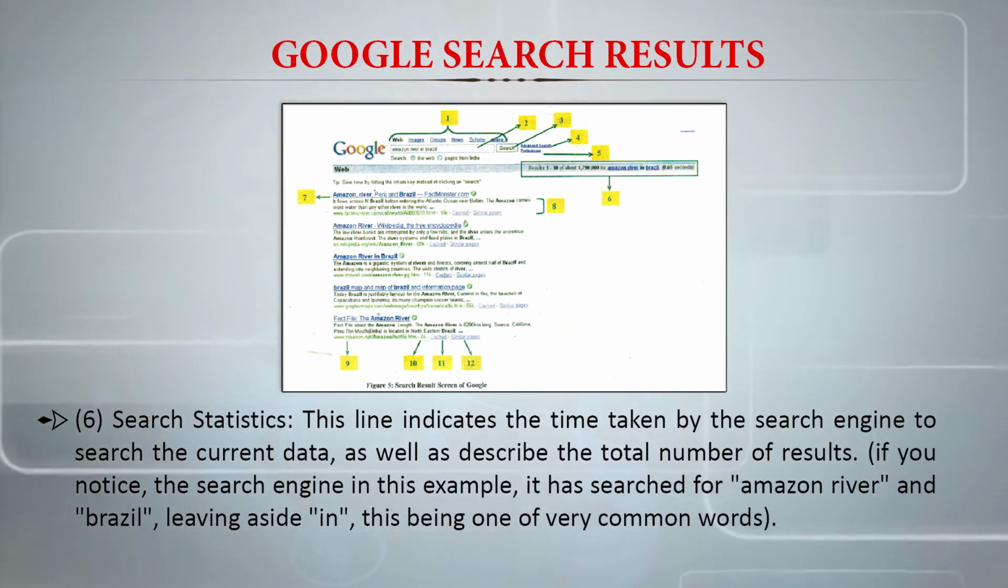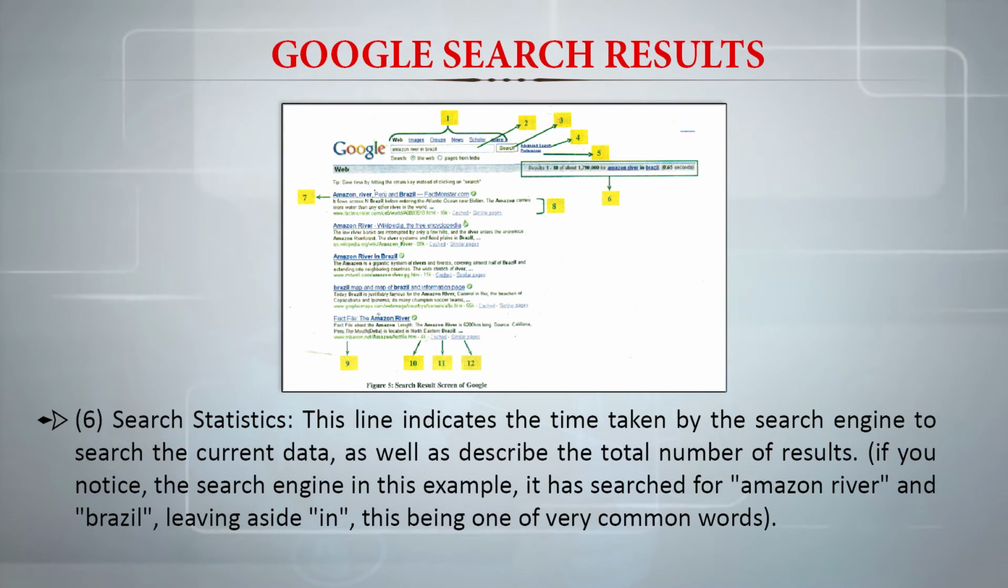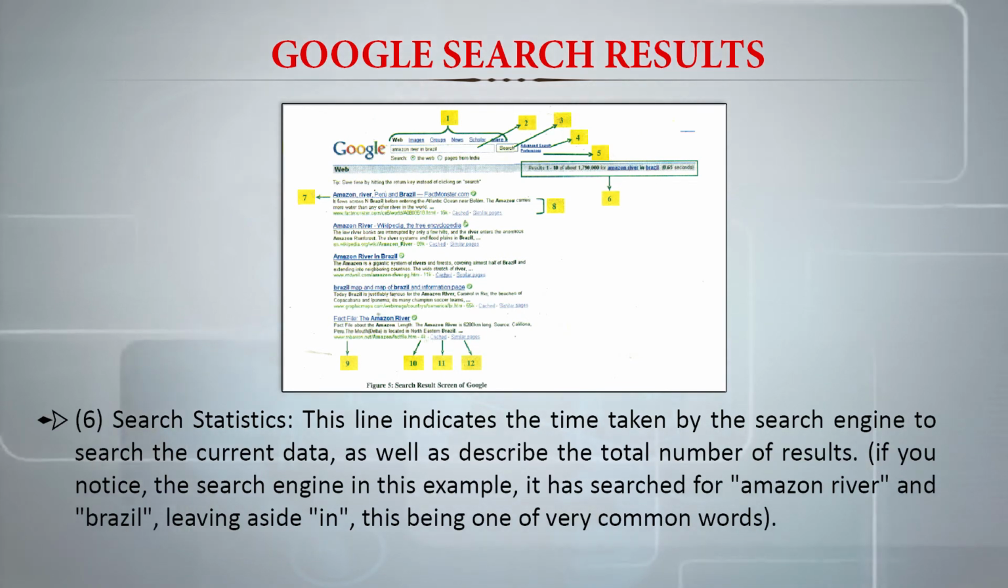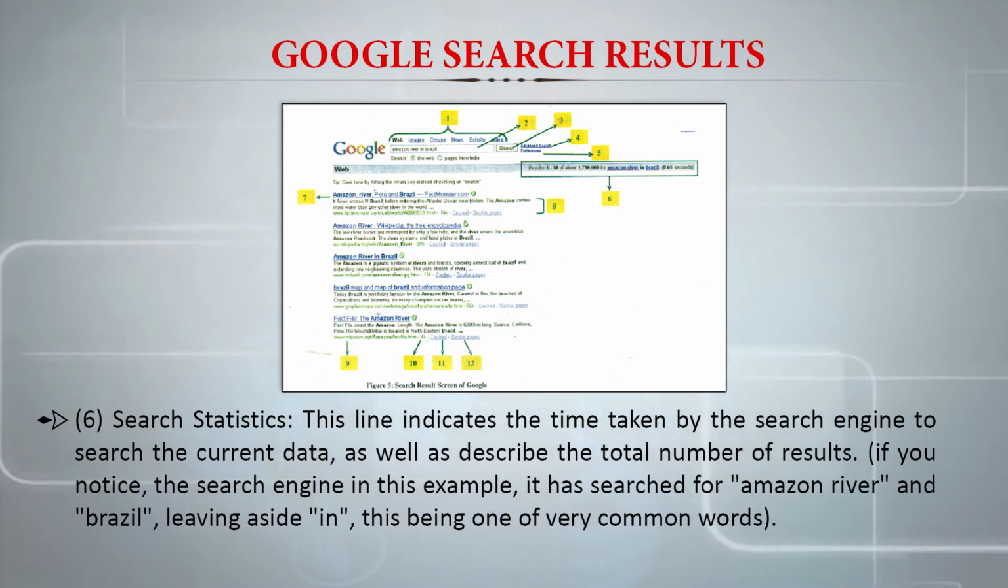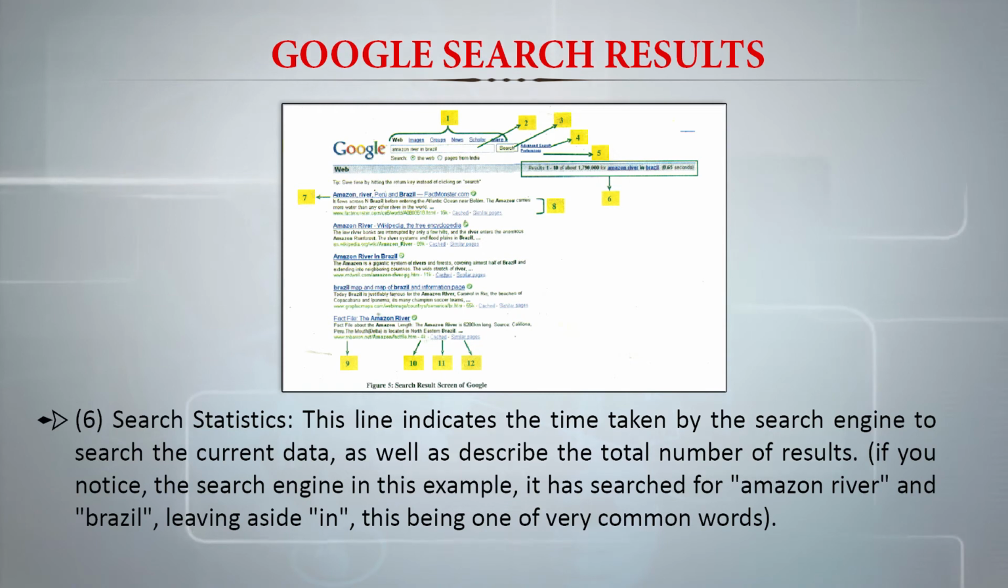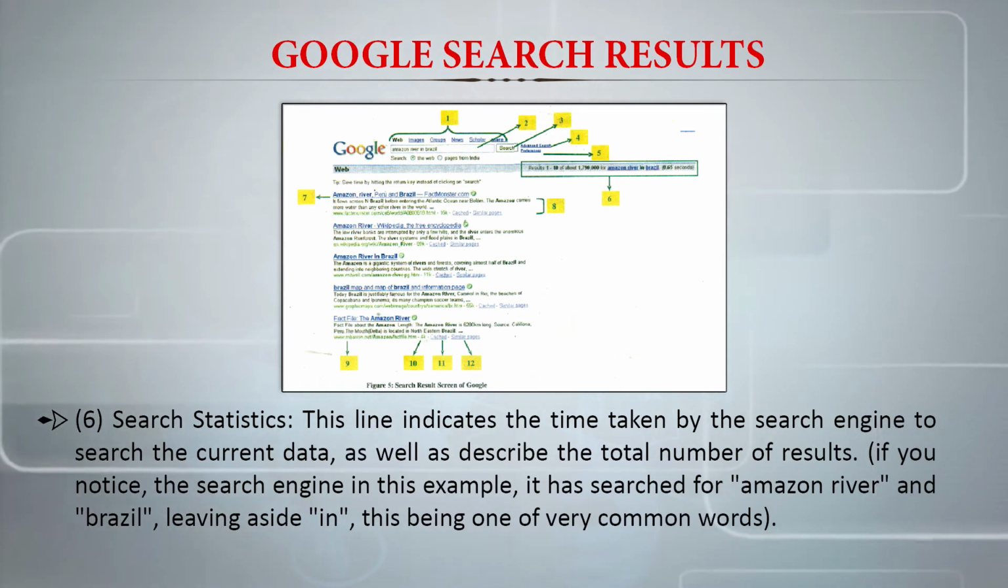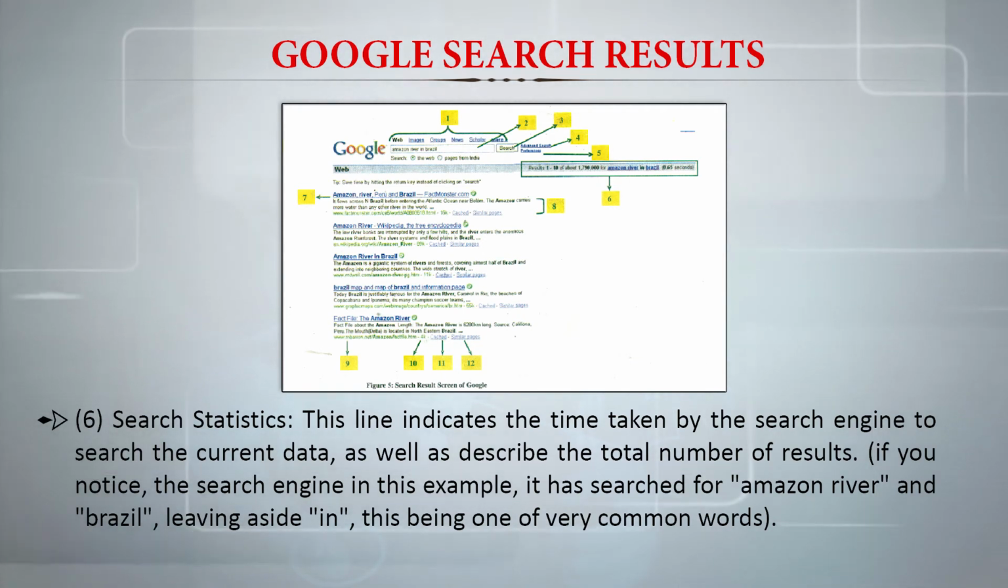Basically, it indicates the time taken by the search engine to search the current data, as well as describes the total number of results. If we notice, the search engine in this example has searched for Amazon River and Brazil, living aside in, this being one of the very common words.